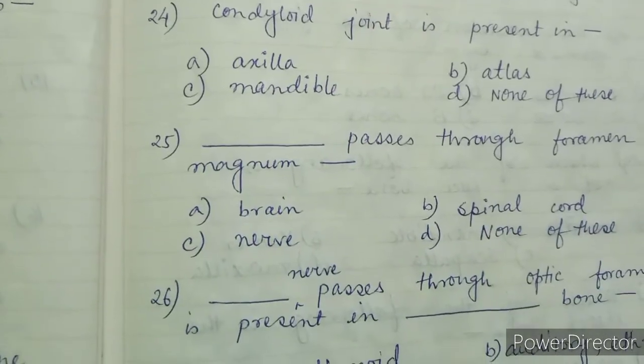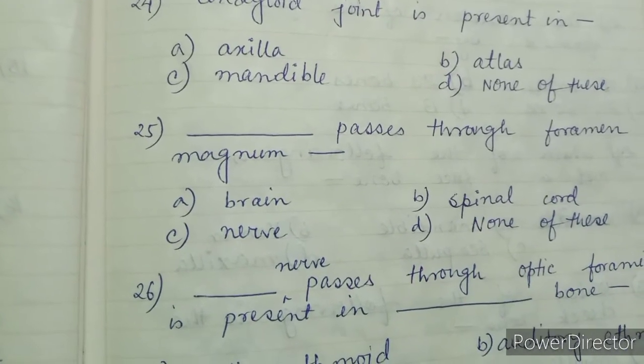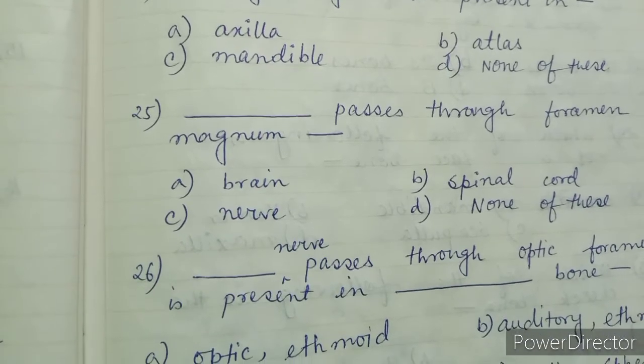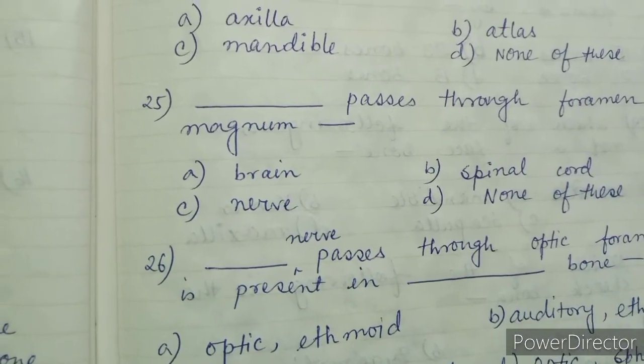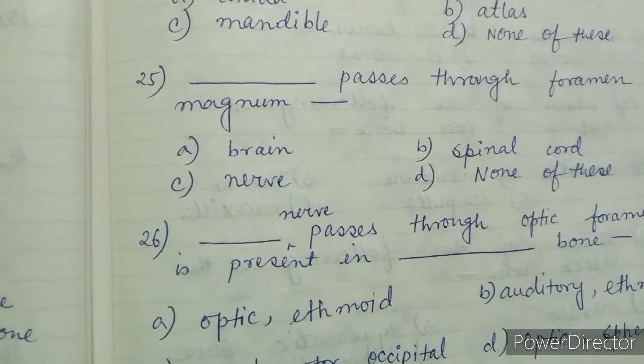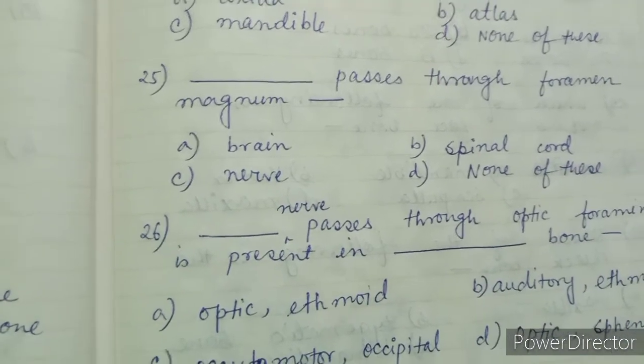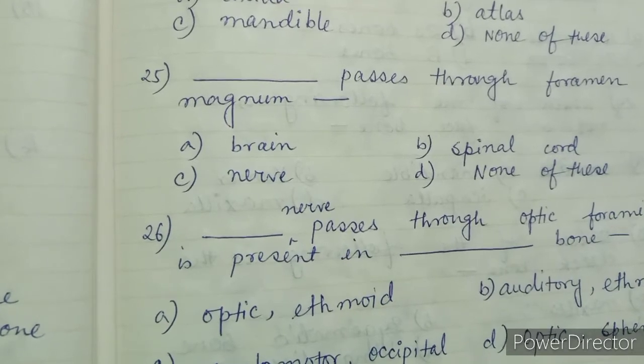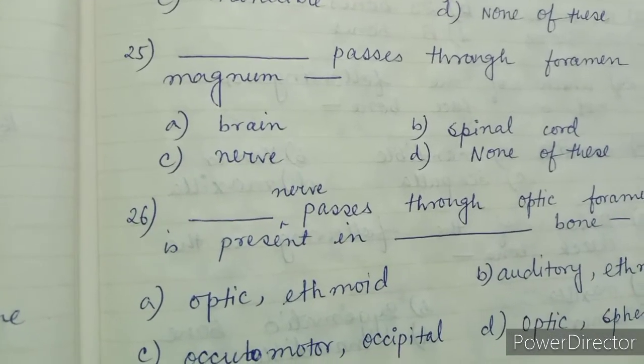Question number 25. Dash passes through foramen magnum. Option A brain, option B spinal cord, option C nerve, option D none of these. The right answer is option B spinal cord. It passes through foramen magnum.